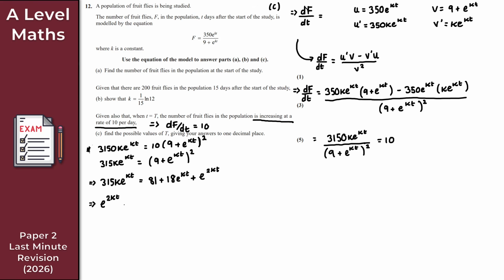So what I mean by that then is I get plus then (18 minus 315k), so we subtracted this from both sides, right? Like so. And then we get e to the kt, as we just said, we pulled that out as a factor. And plus 81. And all of this here is equal to 0. Right, let's just keep going here. So clearly at this point here, I want to solve this quadratic equation.